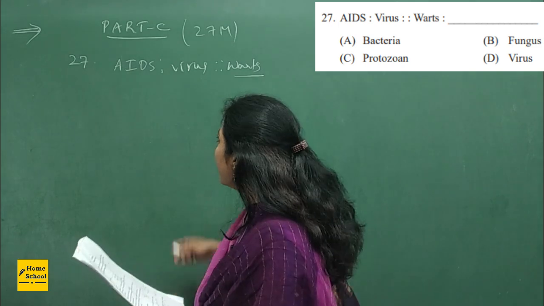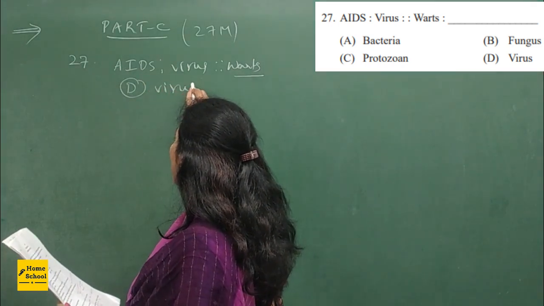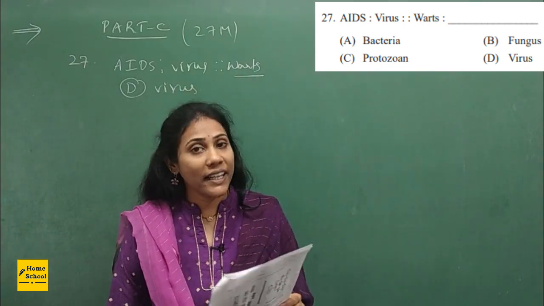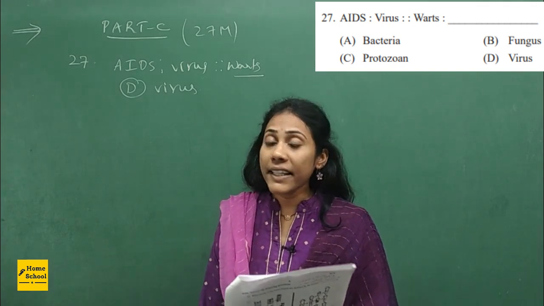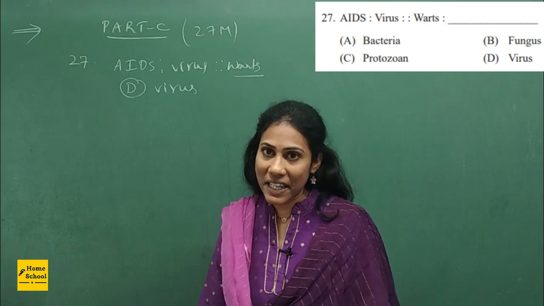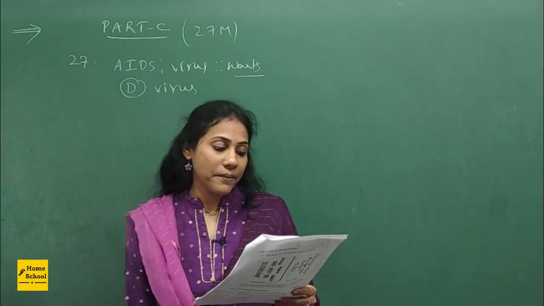So definitely you can go for option D, that is virus. AIDS and warts are caused by virus, whereas gonorrhea and syphilis are bacterial diseases. This is what we studied in our syllabus, right? So here option D is the correct answer.